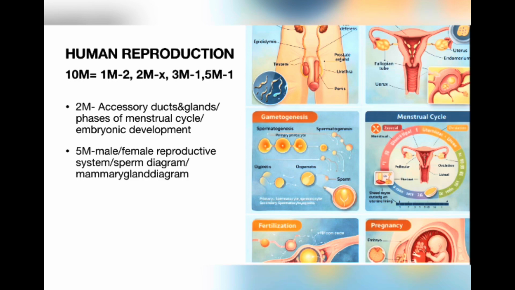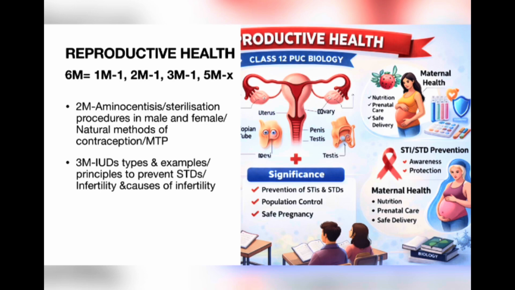And here prioritize practicing male and female reproductive system diagram, sperm diagram and mammary gland diagram because you will get one of the diagram for 5 marks. Reproductive health, total 6 marks: 1 1-mark, 1 2-mark, 1 3-mark.